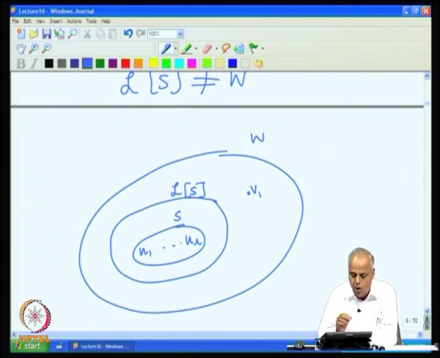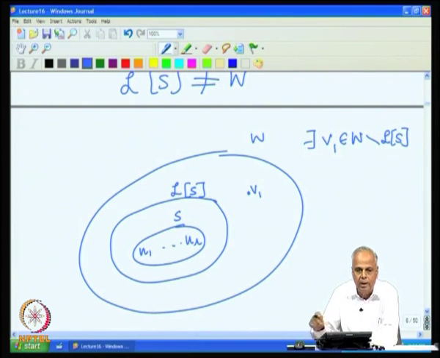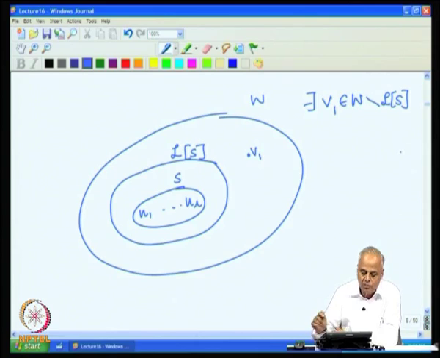Let us say one such vector is V1. So, there exists a V1 which is in W, but which is not in Ls. But we have seen that whenever we have a subspace inside which we have a linearly independent set, and we pick a vector outside that subspace, then these together must still form a linearly independent set in the bigger space.